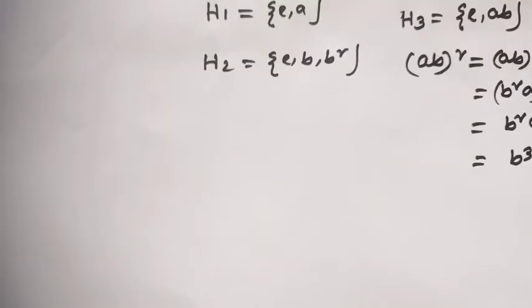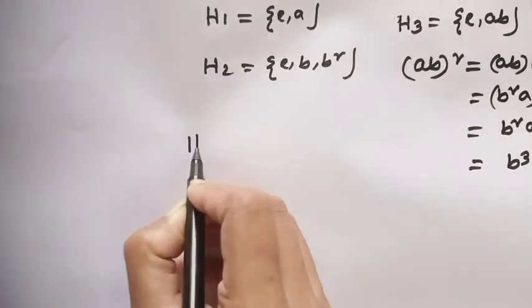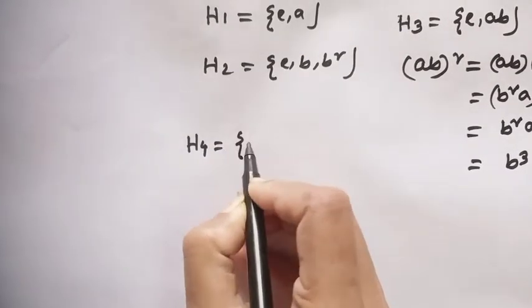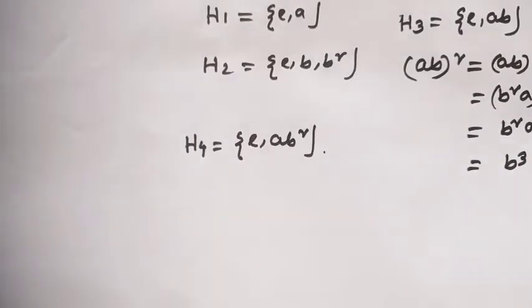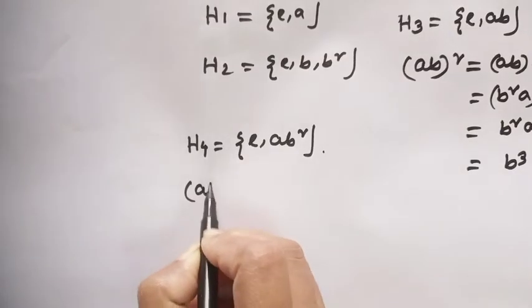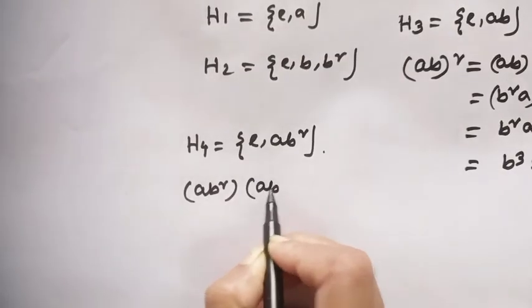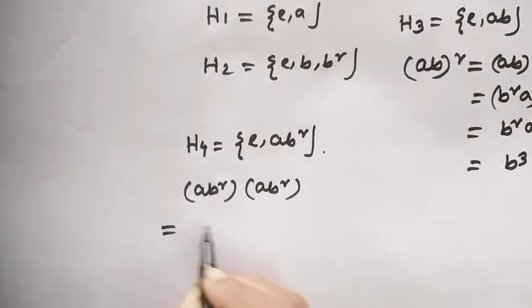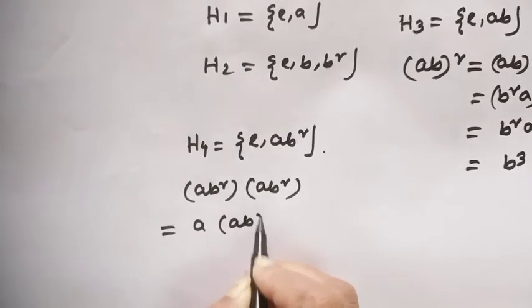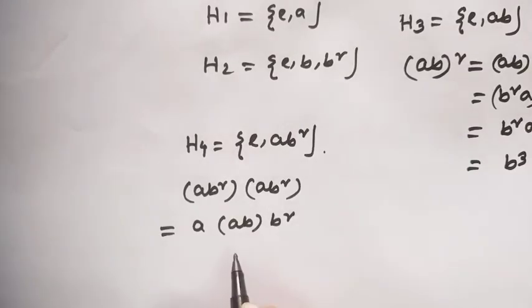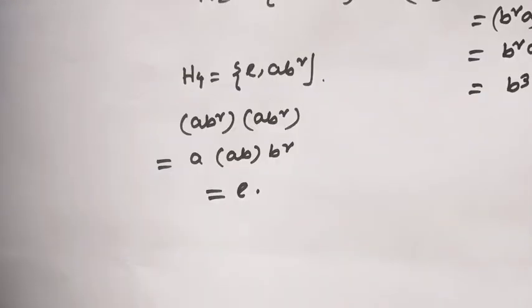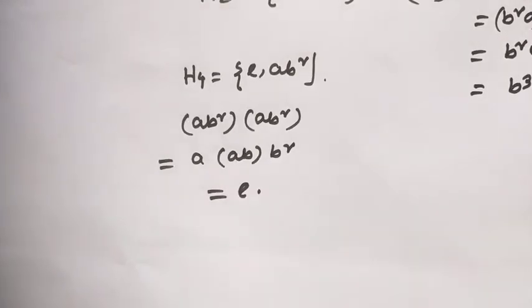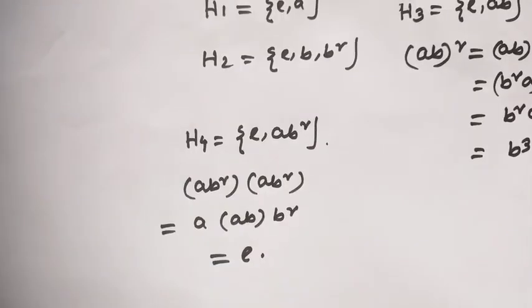Another subgroup is S4, which contains the elements E, AB squared. Is it a group? What will be AB squared times AB squared? The value will be A times AB times B squared, which is equal to E by this condition. That means this is also a subgroup of order 2.